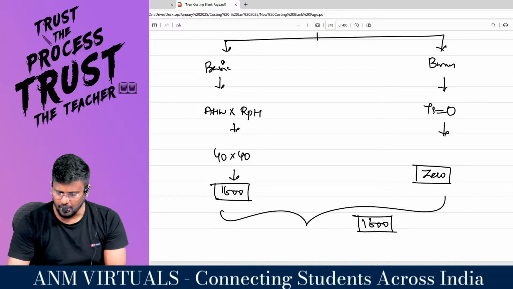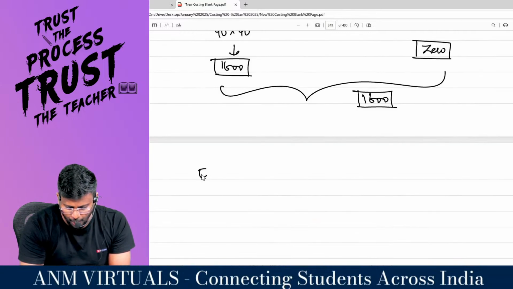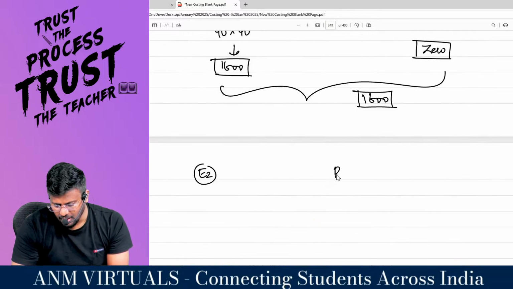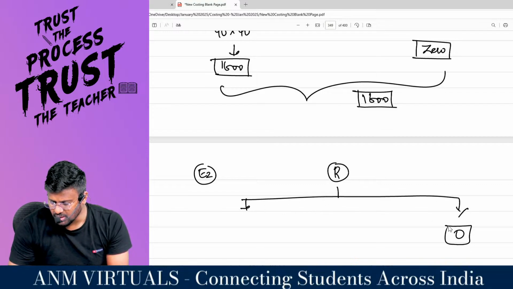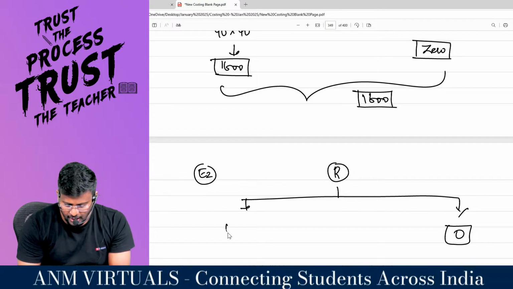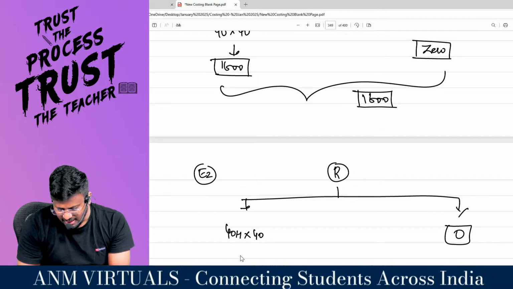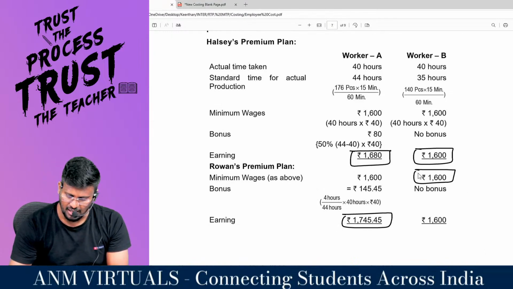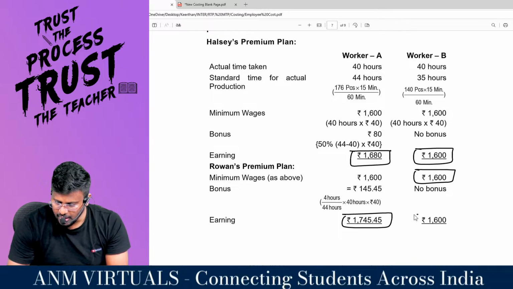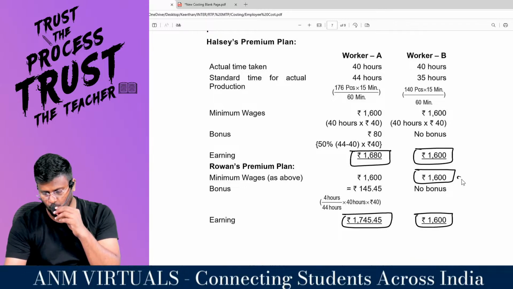For the second worker also, under the Rowan also, bonus will be what? 0, because there is no time saved. And he has worked for 40 hours at the rate of rupees 40. 1600 will be the basic, my dear lovable students. So 1600 under the Rowan, and the earnings will be 1600. There is no bonus for him.